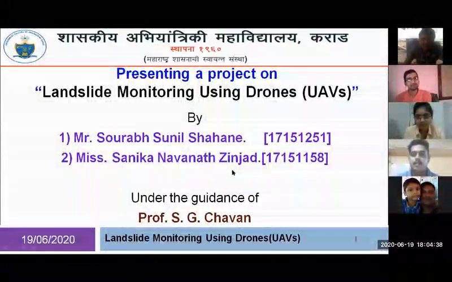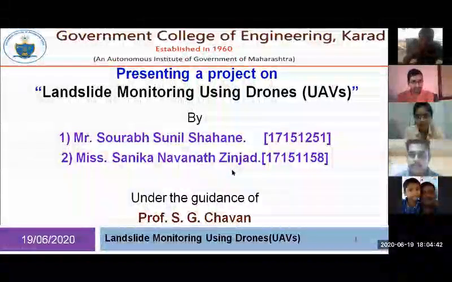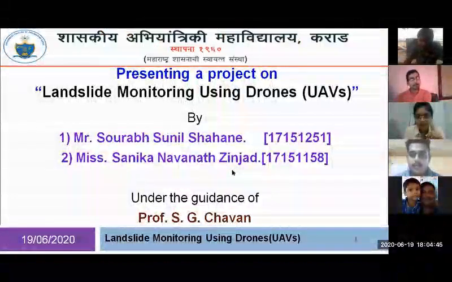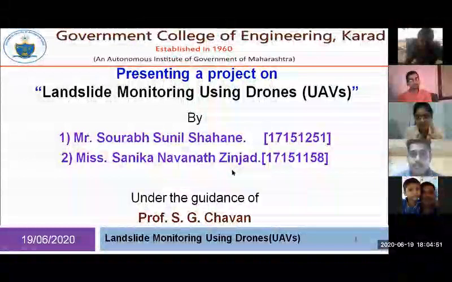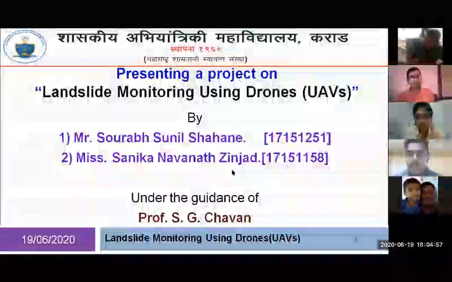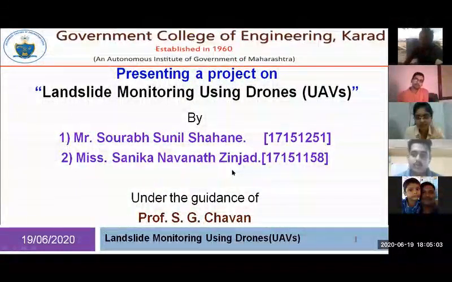It is continuously keeping track of altitude and all those things. We also planned for actual landslide detection, but since it is complicated, we dropped that idea to a future version.